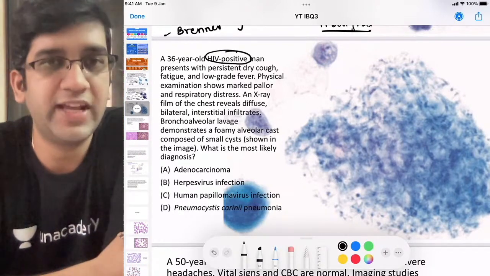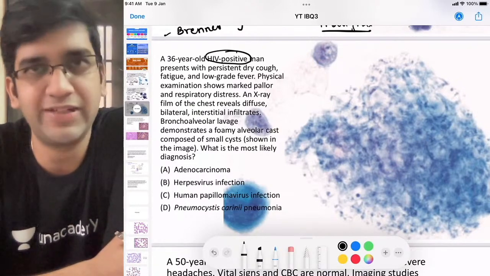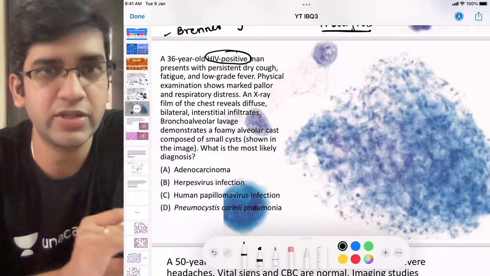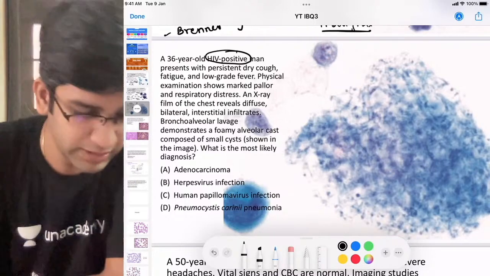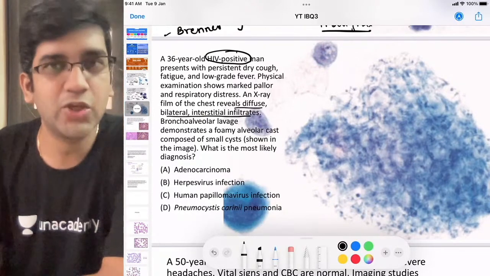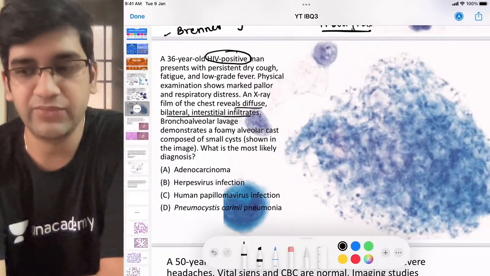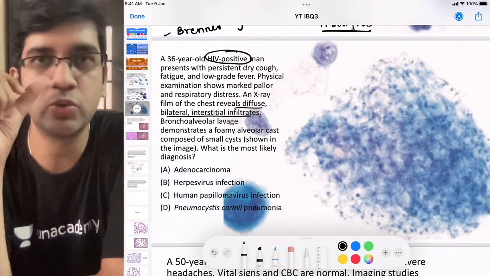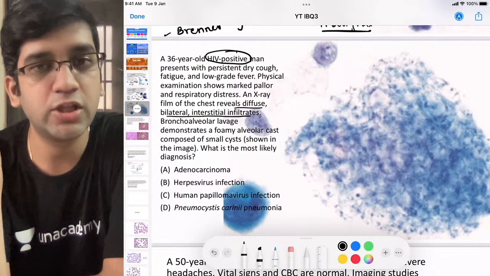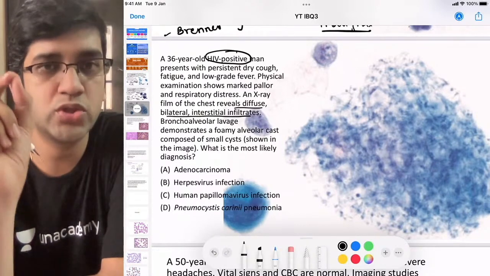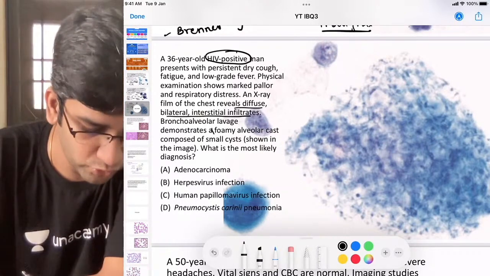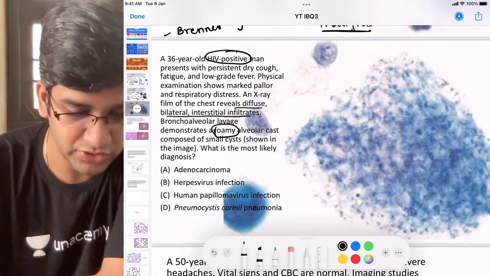A 36-year-old HIV positive patient with dry cough, fatigue, and low grade fever. Physical examination shows pallor and respiratory distress. X-ray is also very, very important here. It shows a bilateral interstitial infiltrate, diffuse. It's like your reticulonodular pattern, right? Your radiologist must be the best person to talk about reticulonodular infiltrates, and I'm sure you must have known that as well. The bronchoalveolar lavage shows lots of foamy alveolar casts. That's more important. This foamy nature is very, very important for this diagnosis.